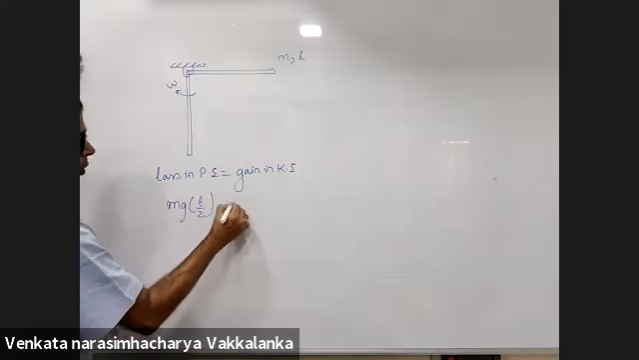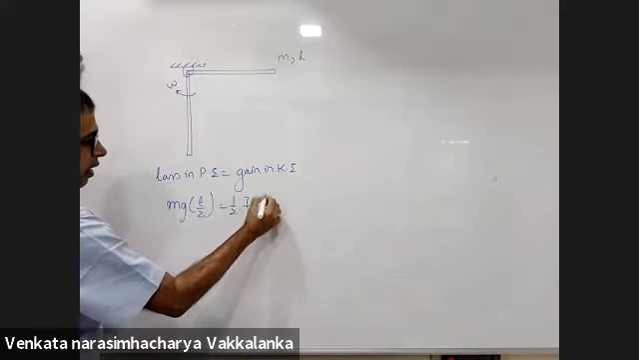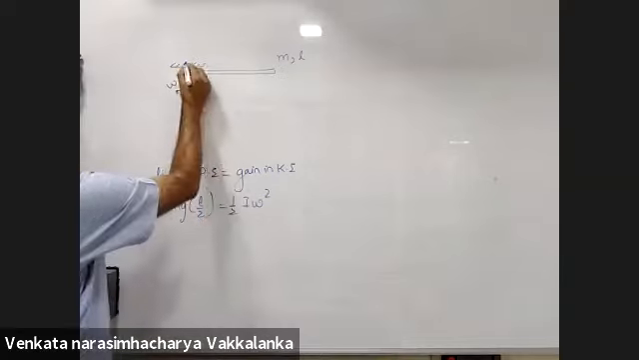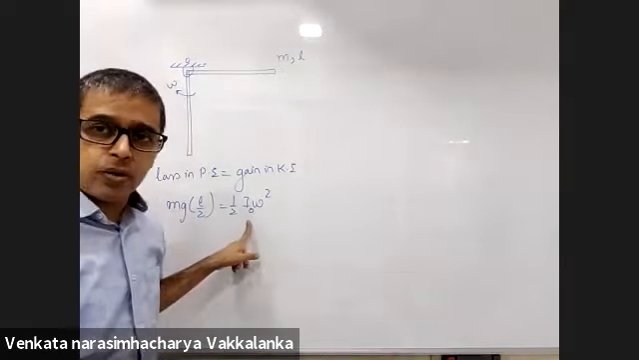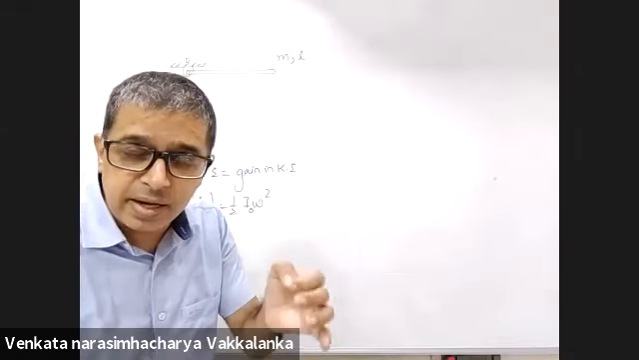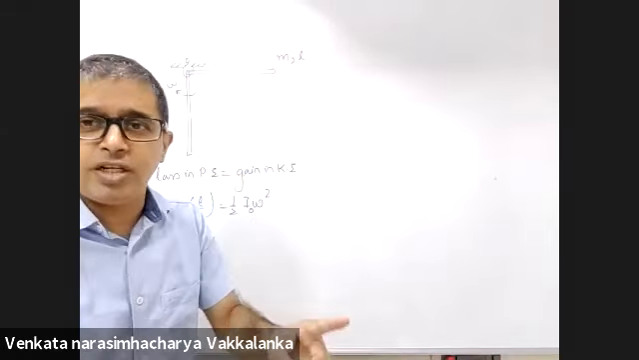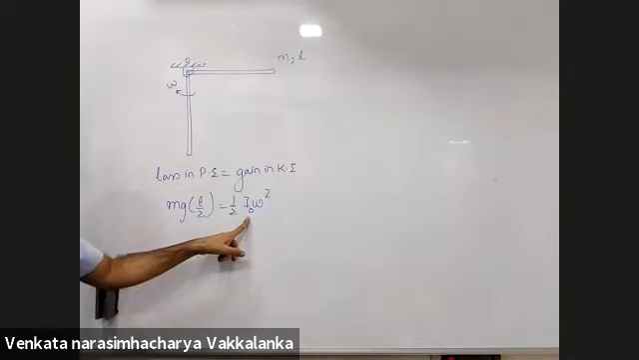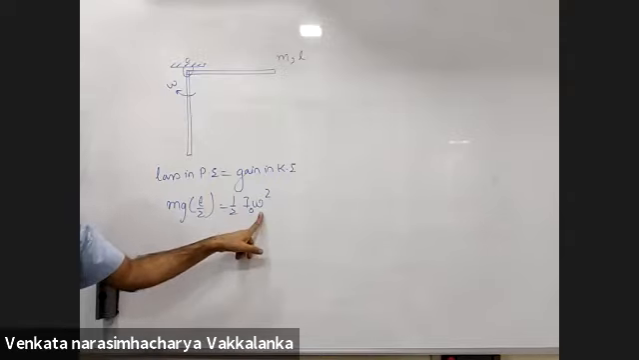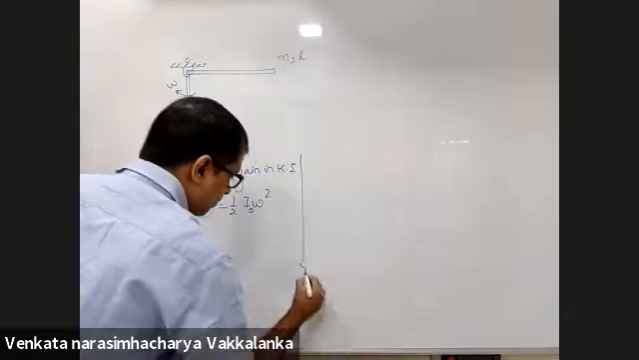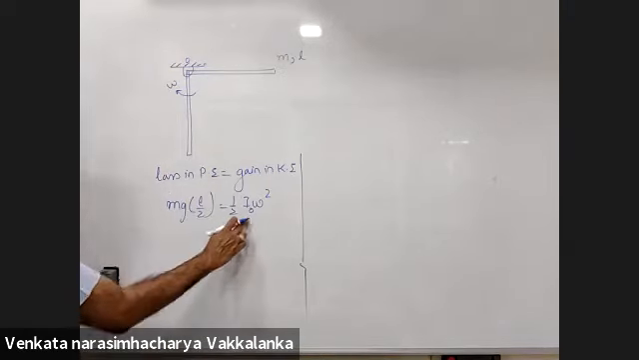mg L by 2 is half I omega square. I am taking I about O. About O it is pure rotation. If I can recognize the point about which it is pure rotation, then it is half I about O into omega square.